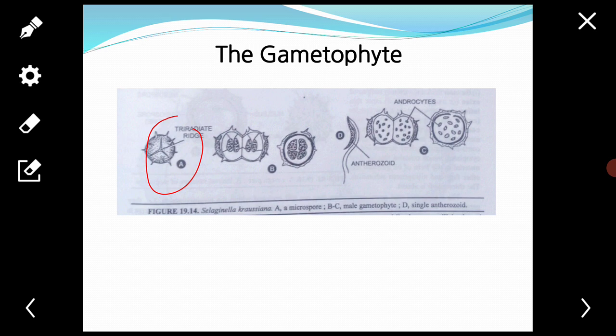At the 13 cell stage the microgametophytes are shed from the microsporangium, and in some species they fall down even earlier.